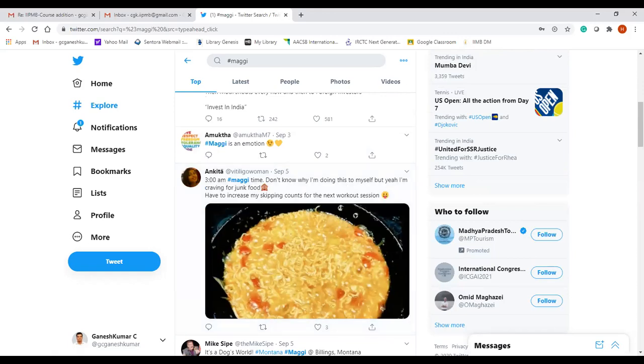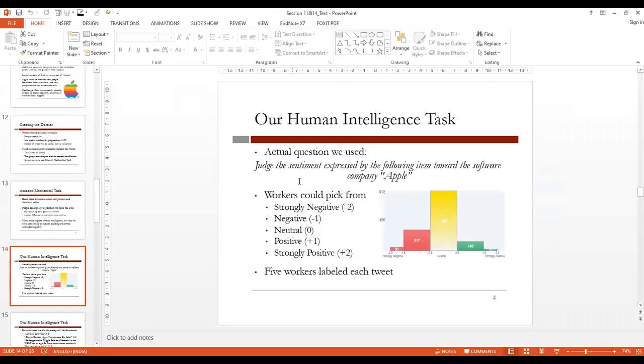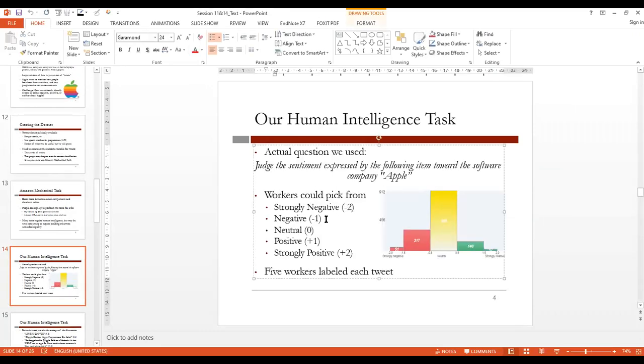Remember, we have used it like this. You copy some wordings into an Excel sheet and try to classify them. Minus 2 means very negative, minus 1 means a normal negative statement, neutral is 0, 1 means a positive statement and 2 means very positive. So you can possibly try to collect some data related to a company and apply the similar process.